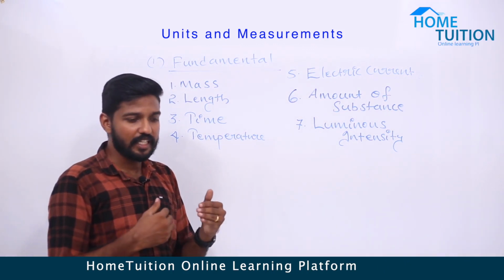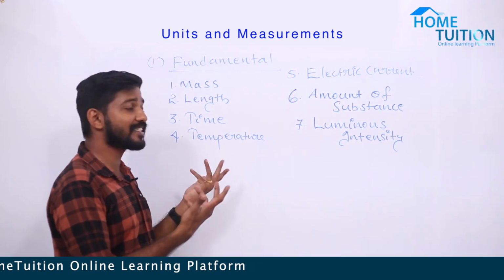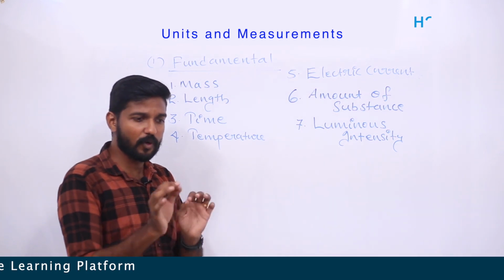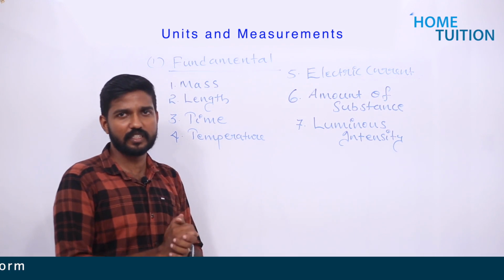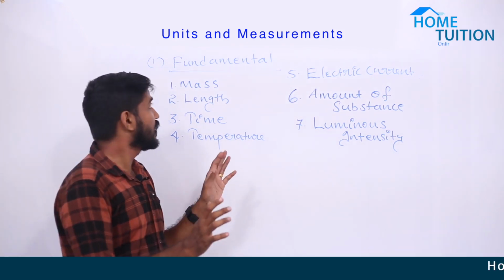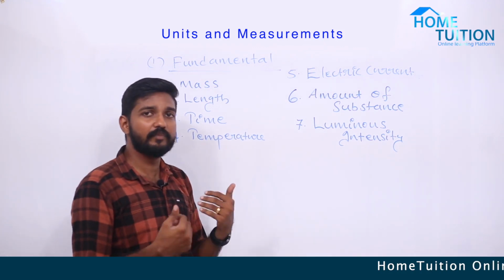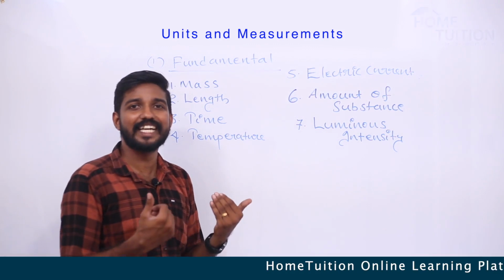In your exam, they will not ask what is mass or what is temperature. They will ask you to pick the odd one out, or which one of the following belongs to fundamental physical quantities. The questions will be like that. So again, the 7 fundamental physical quantities are mass, length, time, temperature, electric current, amount of substance, and luminous intensity.